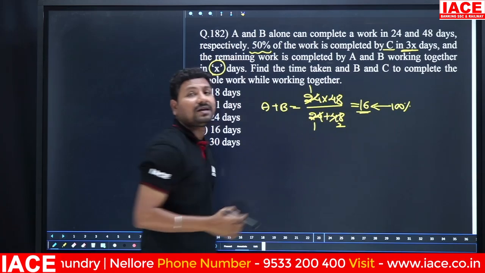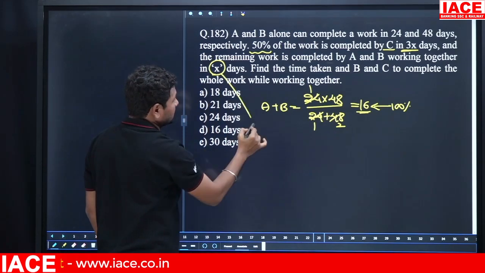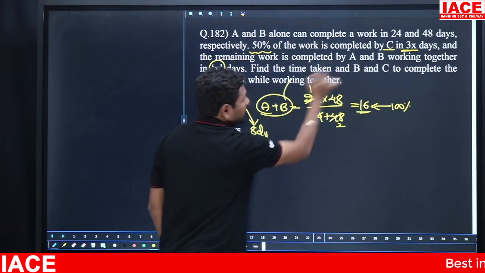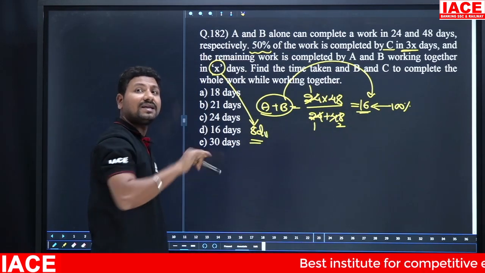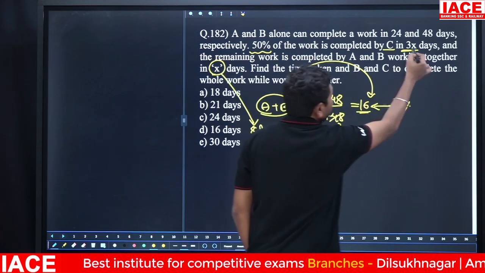Okay. The remaining 50% of the work is done by A and B together. That means the remaining 50% of the work is done in how many days? 8 days. Because A plus B together complete the full work in 16 days, then x days is equal to how much? 8 days, because it is only 50% work. X is equal to 8, then 3x is equal to how much?